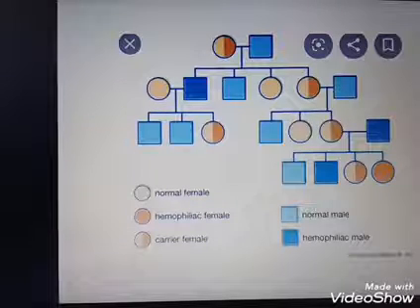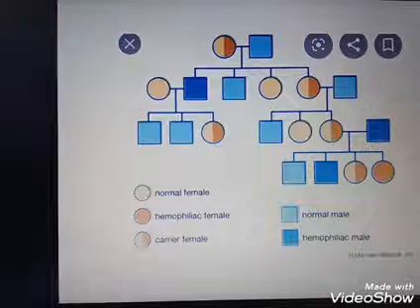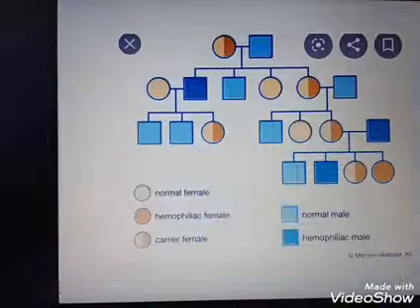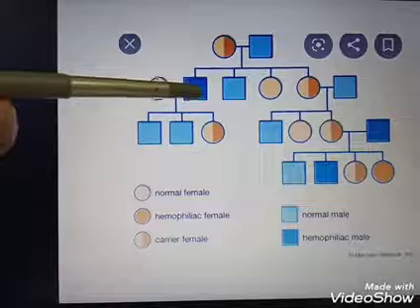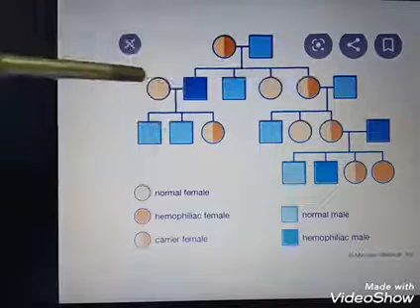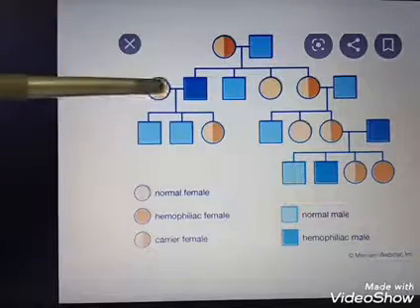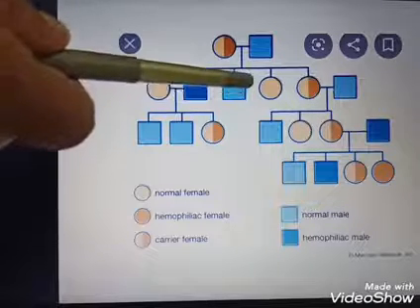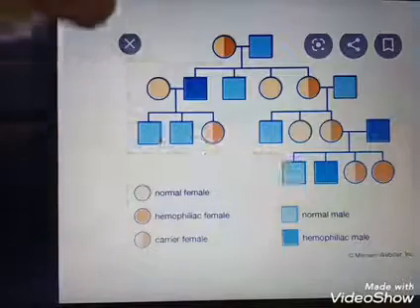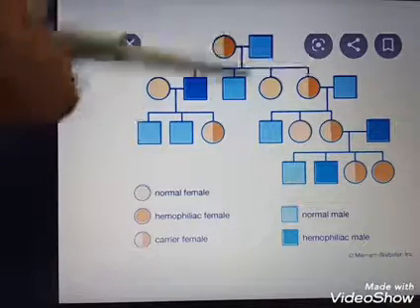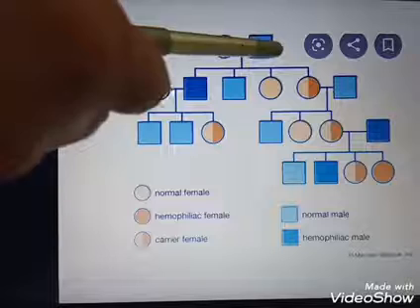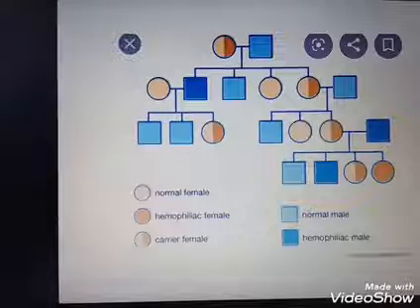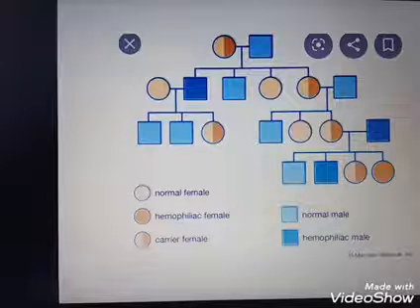Here is the pedigree of the disease. Here the female is a carrier, and the dark blue shade is the hemophilic male. From this carrier female, the boy will get the disease and the females are carriers. She has a daughter, who has no disease, and a boy who has no disease. This is a recessive disease; when the gene is in the homozygous condition, it leads to the disease condition, hemophilia.